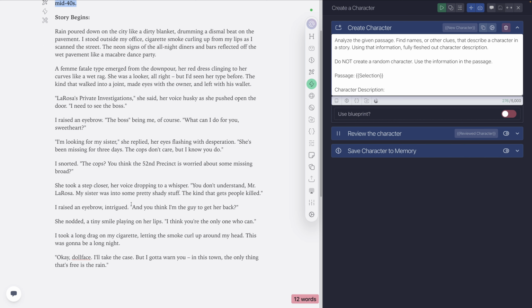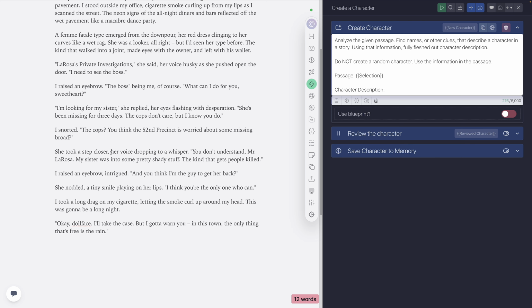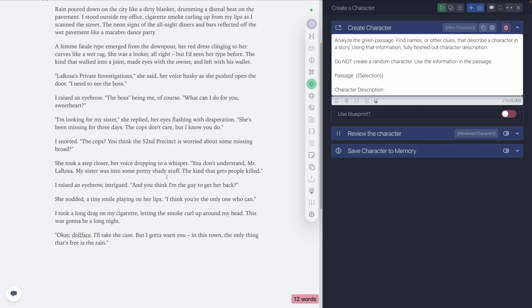But if you have somewhere in your story, or as we're going along, if we have somewhere in the story where it looks like there's a hint of someone else being created as a character, what I can do is just select that passage or those passages around it even, and then I can run this action again and get a new character, and we can get a full description set up pretty quickly, pretty much in a click. Yeah, so it's going to fully flesh out that character. It says do not create a random character. Use the information from the passage. So it's not trying to come up with something out of the blue like a lot of times an AI will try to do, but it's instead using whatever I have selected.